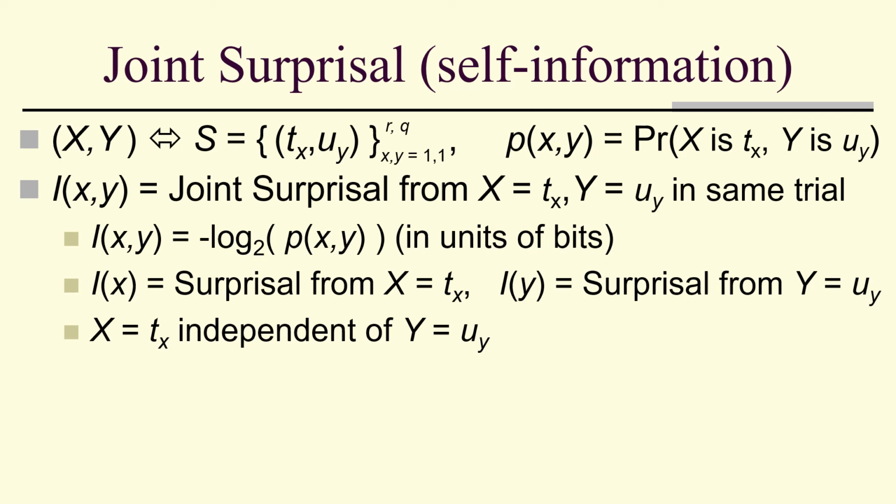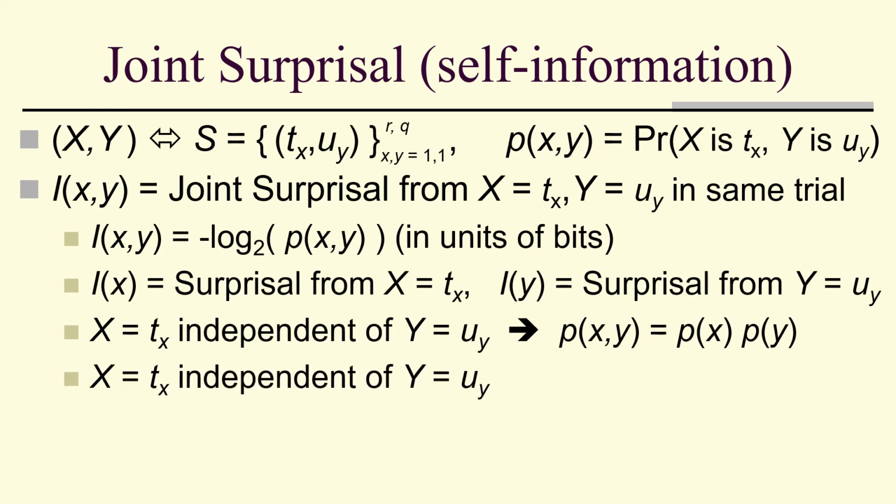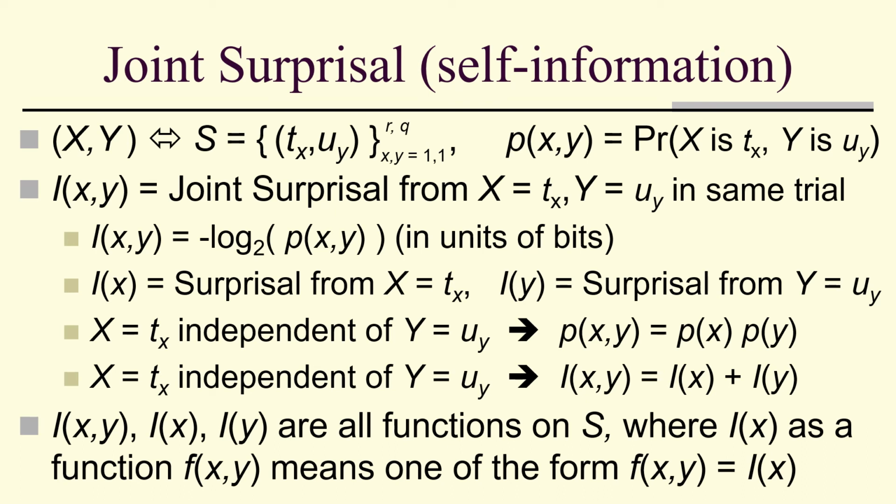And if x equals t of x, independent of y equals u sub y, then the joint probability is the product of the individual probabilities. And if we have independence, the self-information, surprisal, is equal to the sum of the surprisals. These are all functions on S, and even though I of x only has one variable, we can still think of it as a function of 2 variables. It just doesn't use the y.